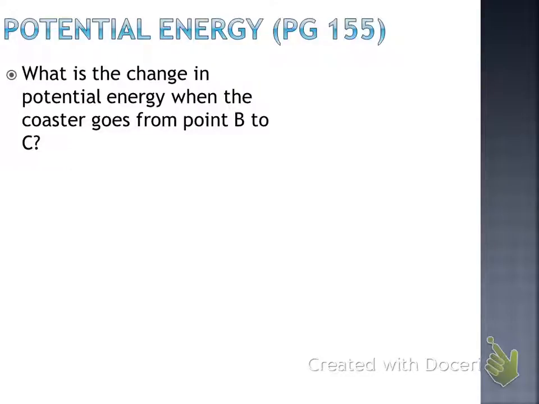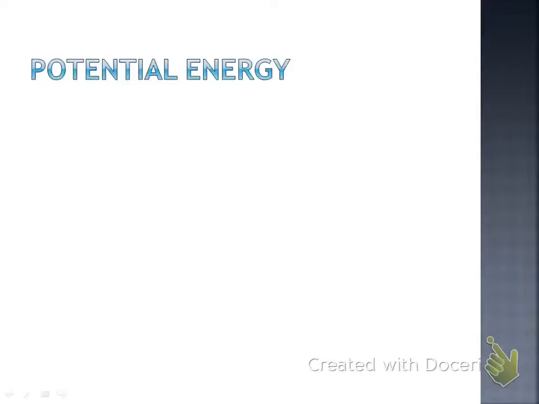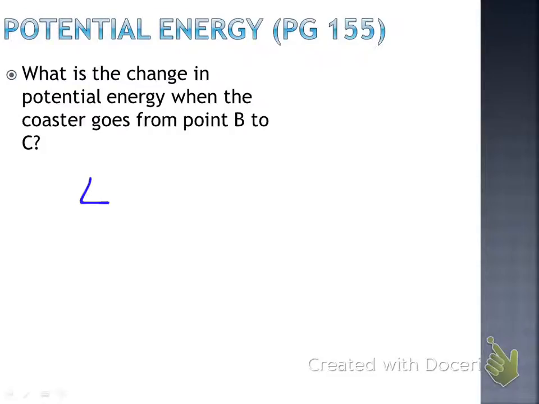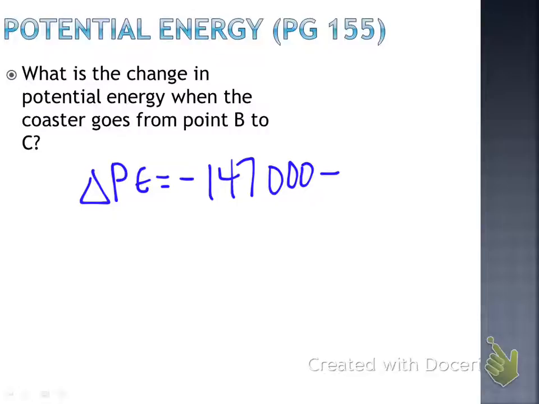Okay, we could do this a couple different ways. The simplest way would just be to subtract our final minus initial potential energy. So change in potential energy. If you're starting out with a negative potential energy, I'd keep that. So negative 147,000 minus 98,000. So the total change